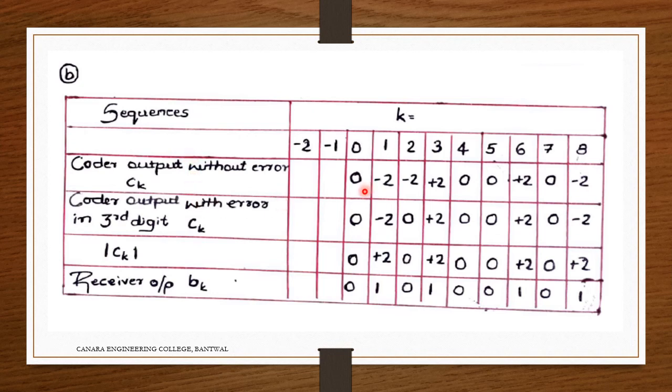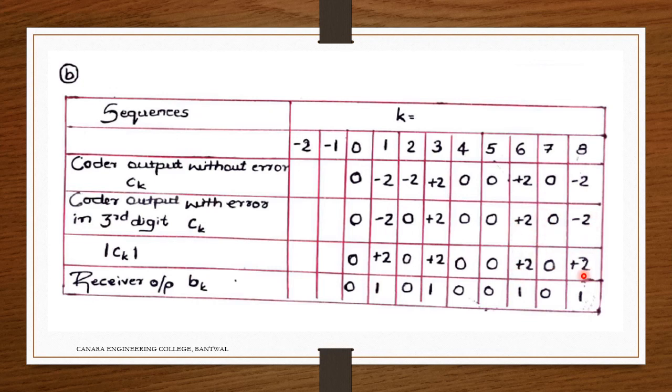Something like what we got with the previous one: 0 -2 -2 +2 0 0 +2 0 -2. This is what ck we got without error. But we consider the condition we have given as an error there. Now 0 -2 0 +2 0 0 +2 0 -2. So what is this? Only this bit I have considered as a 0 here. When I take the mod of that one, it is 0, then +2 0 +2 0 0 +2 0